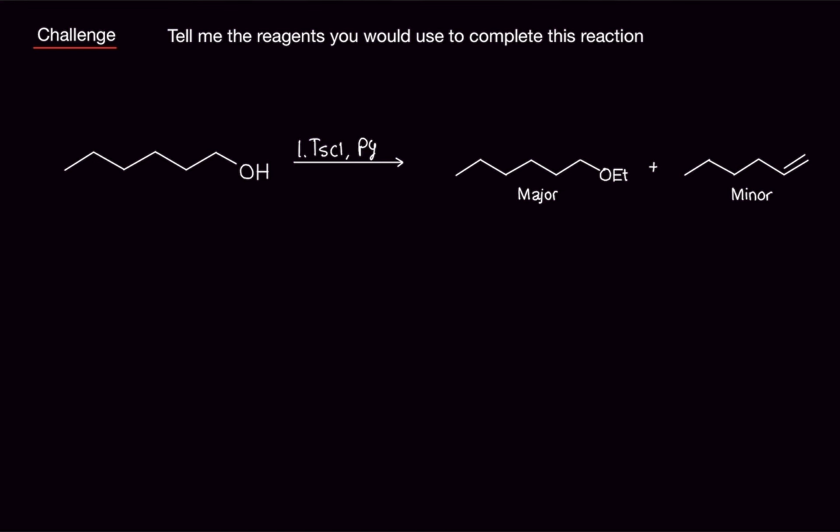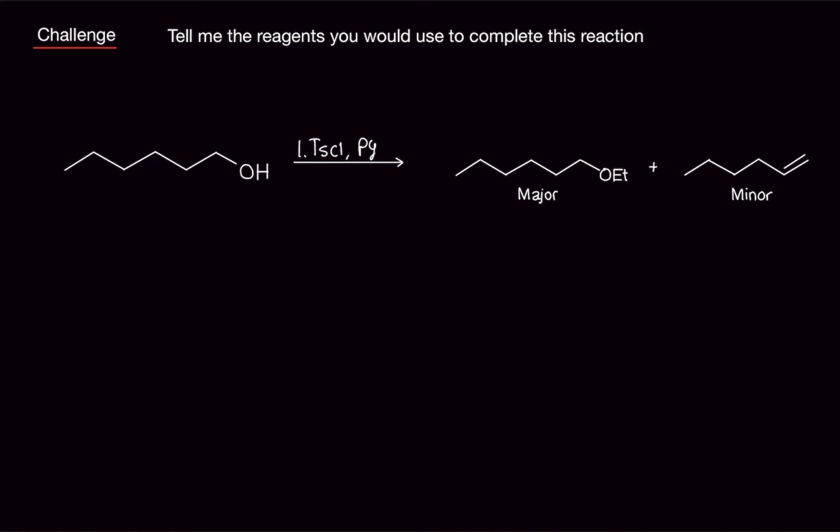Now we have ethoxide here, and we have a double bond here. So this means that we are doing a substitution reaction because we're replacing something with this, and we're doing an elimination reaction because you have a double bond there. Well, the only thing that we've learned that has ethoxide is sodium ethoxide, so we can do that.